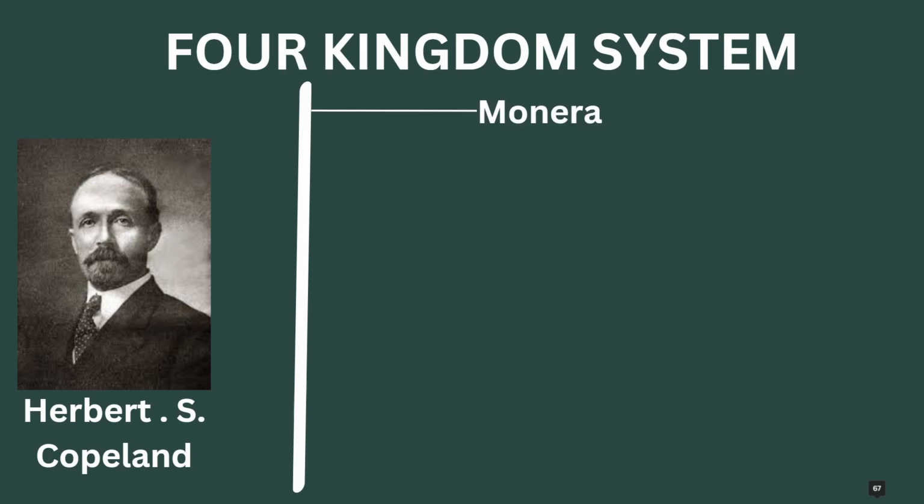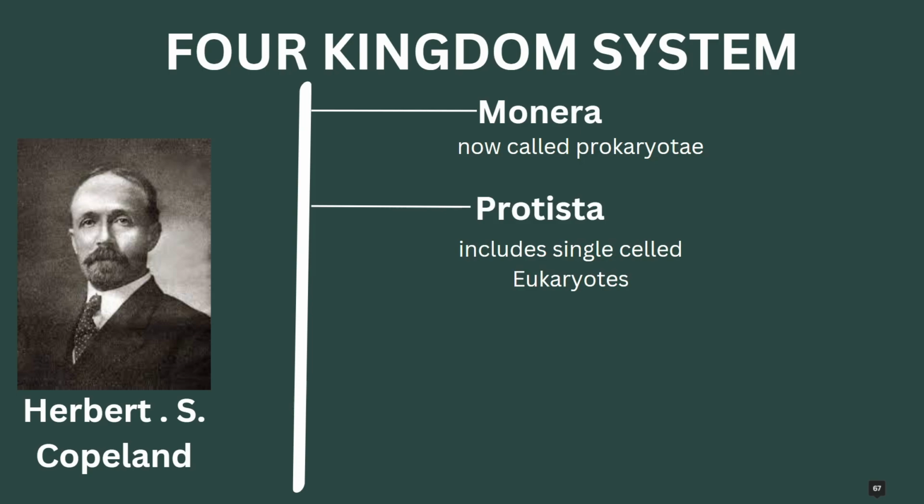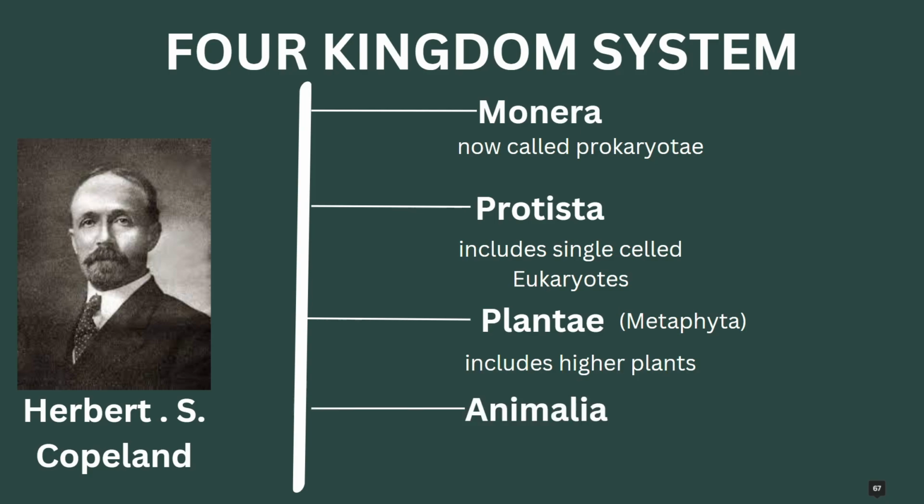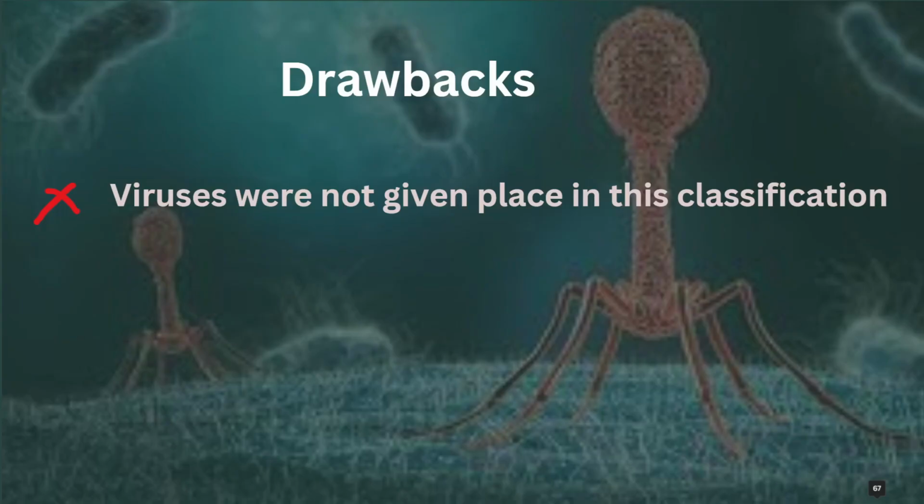Monera is now called Kingdom Prokaryota, followed by Kingdom Protista, which includes all single-celled eukaryotes. Then comes Plantae, otherwise known as Metaphyta according to him, which includes all higher plants, followed by Animalia, which was known as Metazoa, and it included all higher animals.